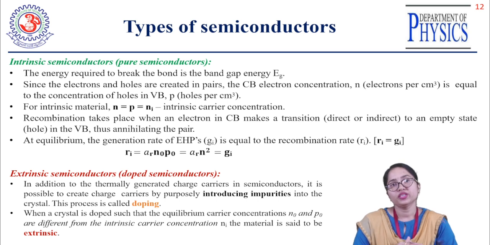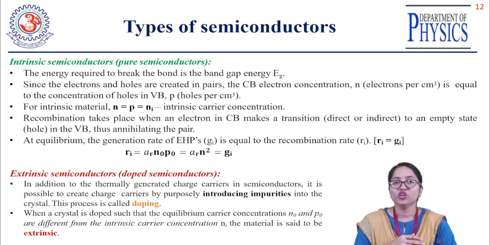So in an intrinsic semiconductor, however many free electrons are available in the conduction band, the same number of holes is present in the valency band. If I take the concentration of electrons as N and the concentration of holes as P, then in an intrinsic semiconductor, N is equal to P.